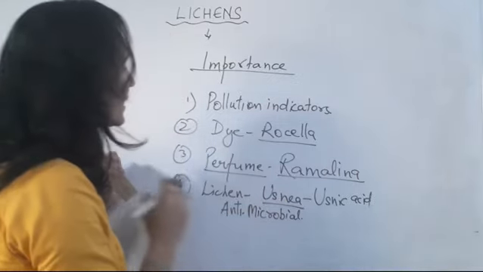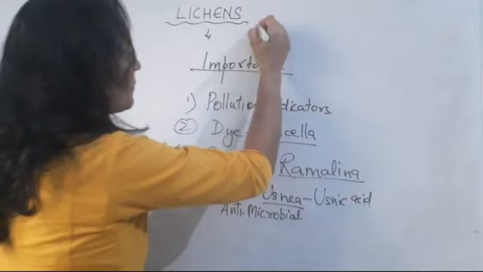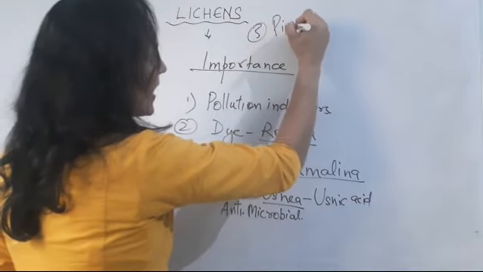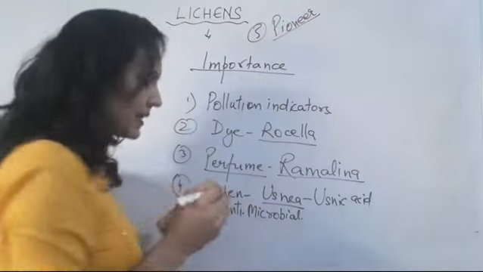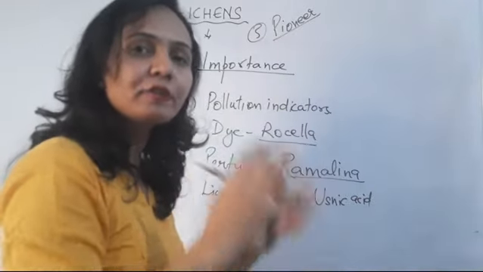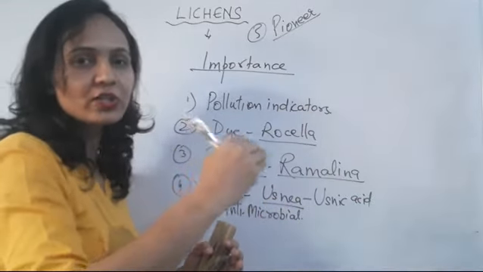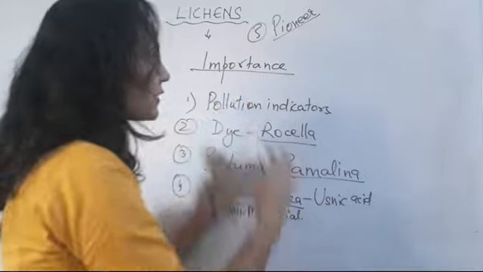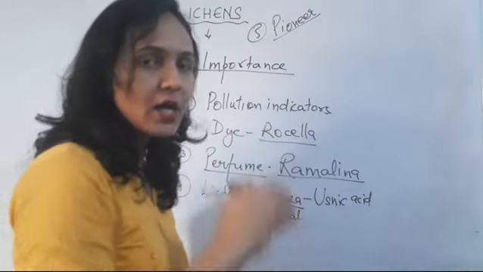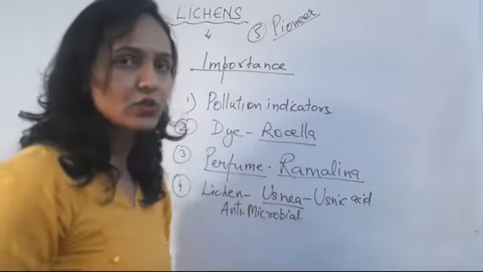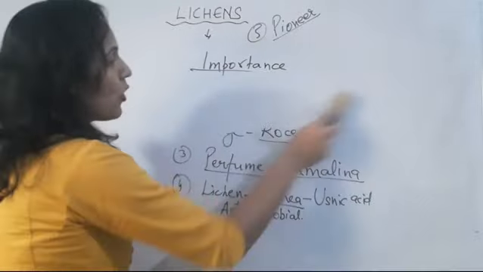They are also pioneer organisms. In succession, they inhabit the first bare rock, so the succession begins. These are the first organisms to occupy the environment in succession. Clear? Now the next topic is mycorrhiza.